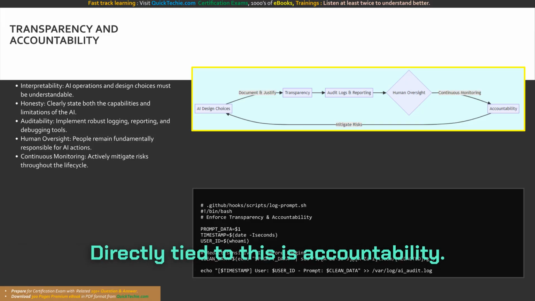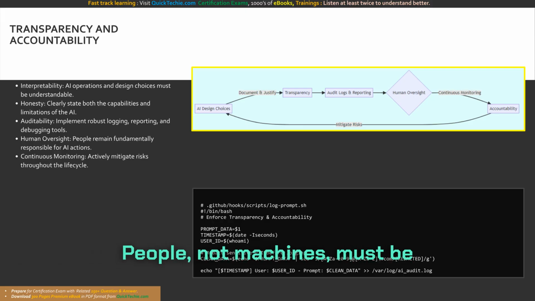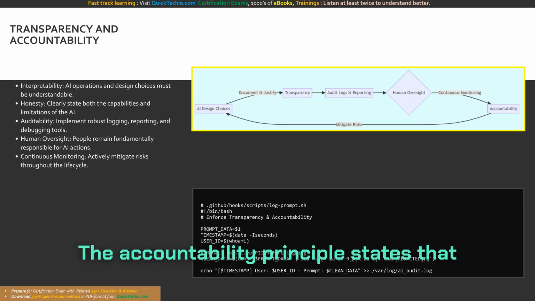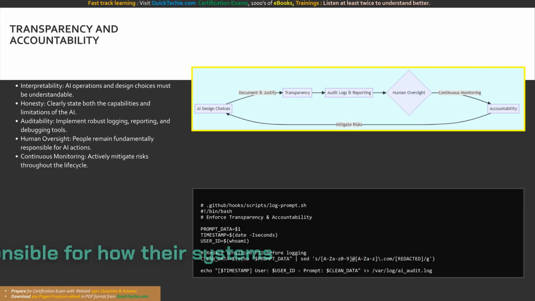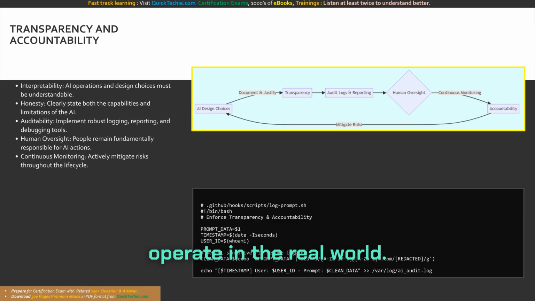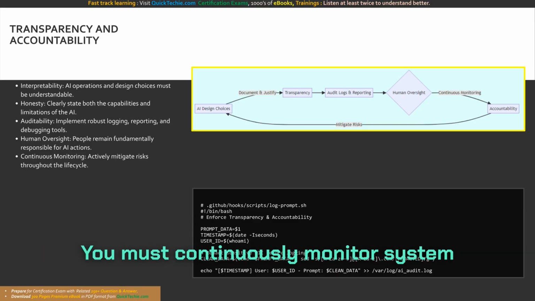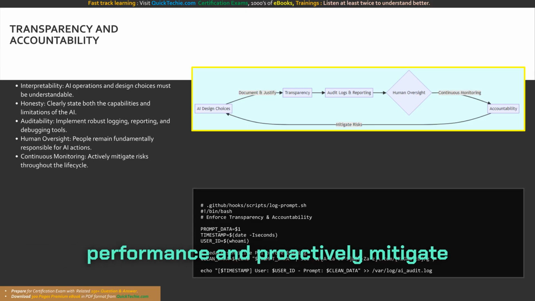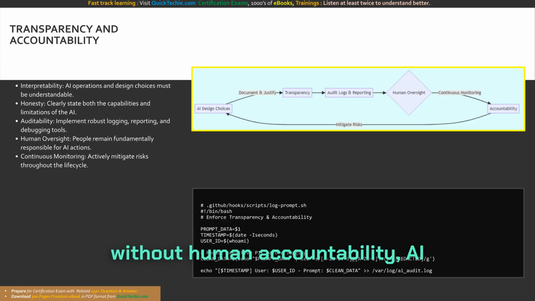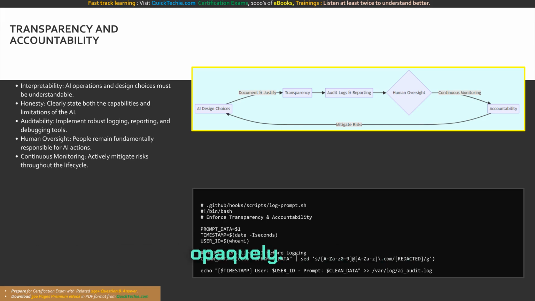Directly tied to this is accountability. People, not machines, must be accountable for AI systems. The accountability principle states that AI creators are fundamentally responsible for how their systems operate in the real world. You must continuously monitor system performance and proactively mitigate risks. Without human accountability, AI systems wield too much power opaquely.